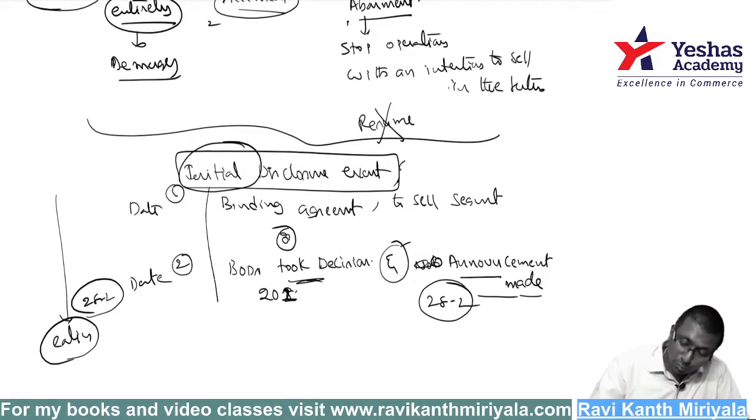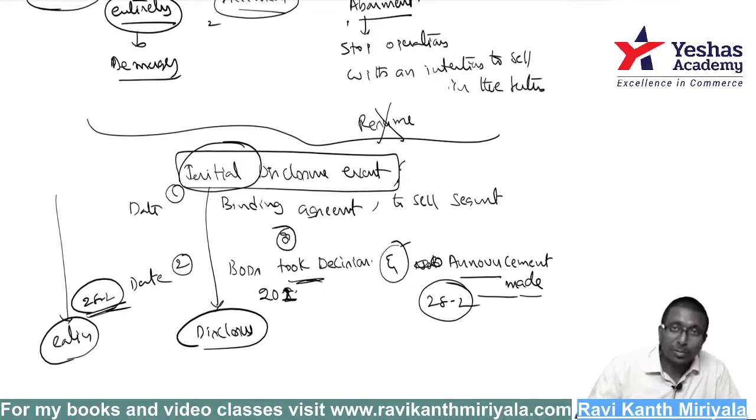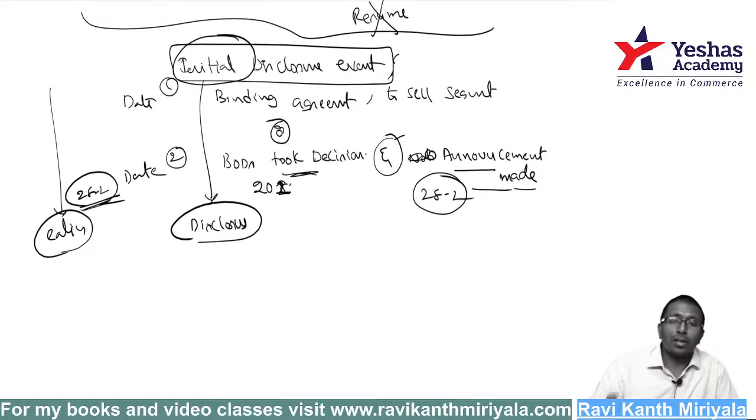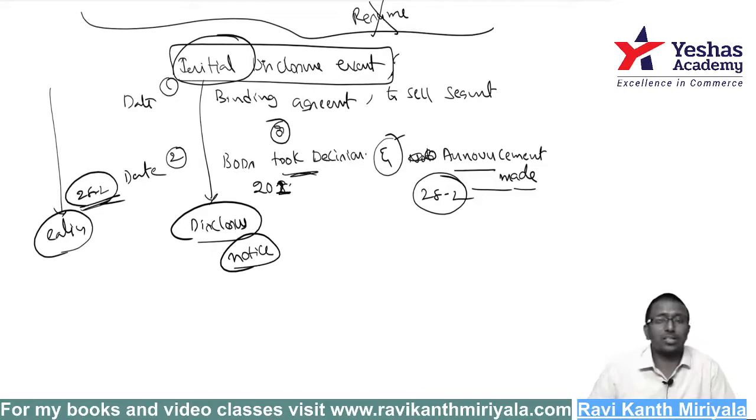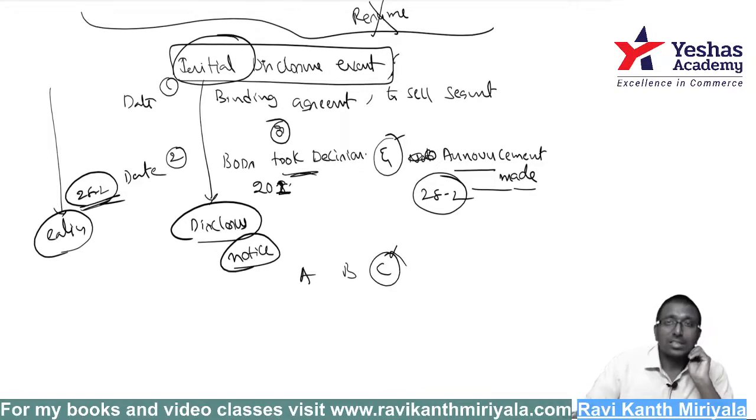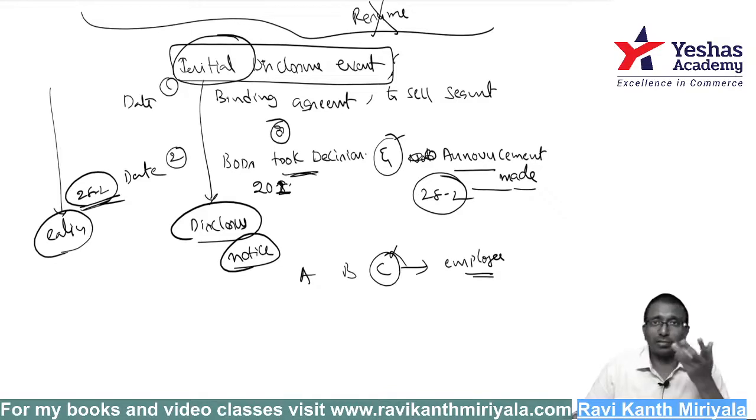On that date, what are we supposed to do? We have to disclose it. Even though on 28th February we are not preparing financial statements, you have to give a notification, like in a newspaper, so that some notice is given to the public and all interested parties. Interested parties means lenders, suppliers, employees. Suppose you have segments ABC and you decided to sell C. Inform the employees of that segment. We are going to sell it, and I don't know whether the next company is going to take you or not. You have to inform them.